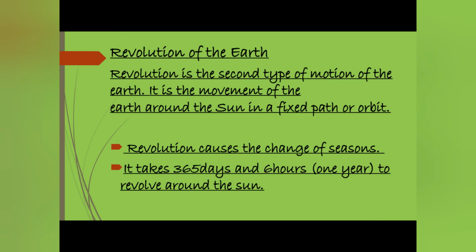Revolution of the earth. Revolution is the second type of motion of the earth. It is the movement of the earth around the sun in a fixed path or orbit. Revolution causes the change of seasons. It takes 365 days and 6 hours to revolve around the sun.